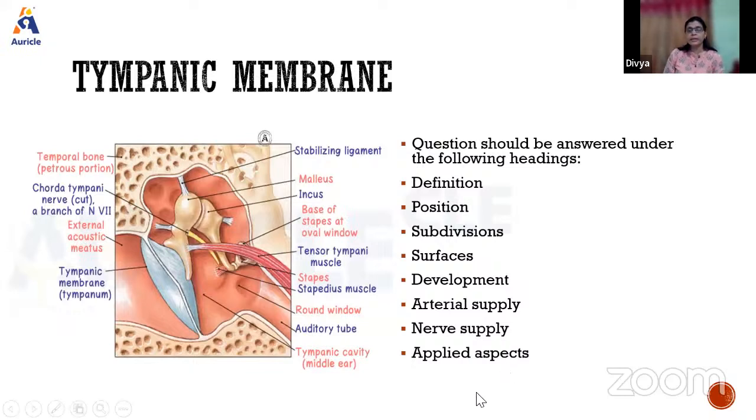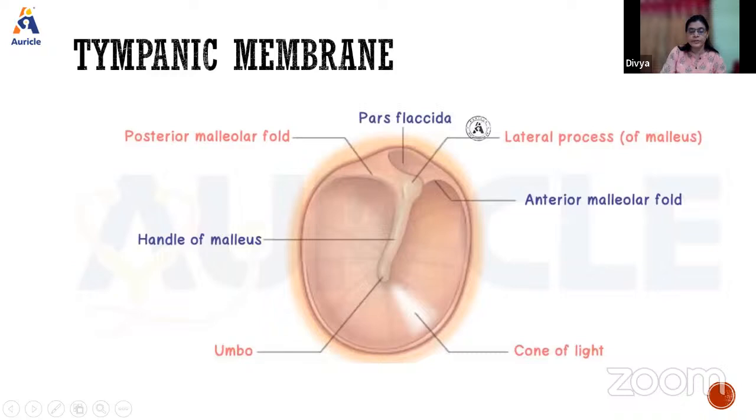So tympanic membrane is itself asked as a short essay question. So again, definition, the position, subdivision, surfaces, development, arterial supply, nerve supply, applied aspects you need to write. Okay, so what are the things we will write for definition?